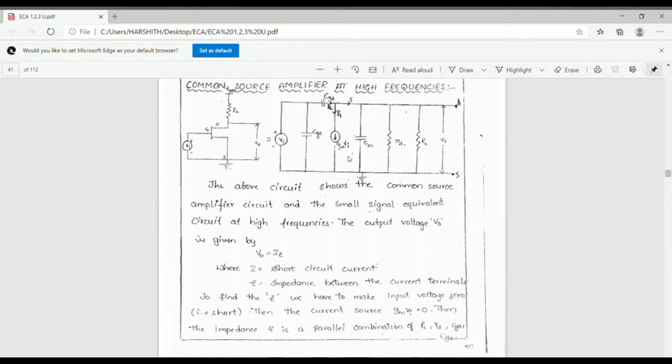This is the transconductance generator, Gm into Vi. Another capacitance is CDS, the drain to source capacitance.